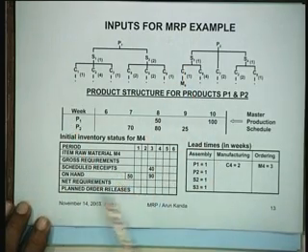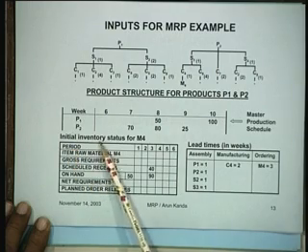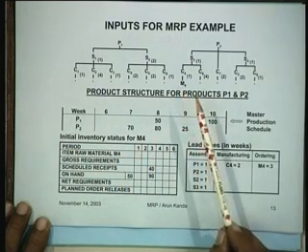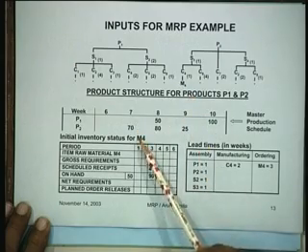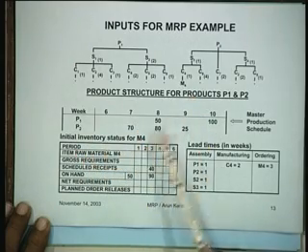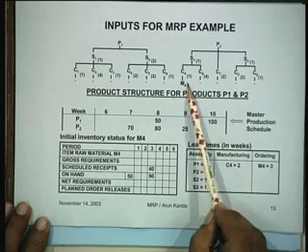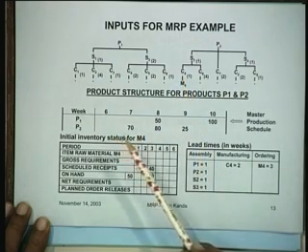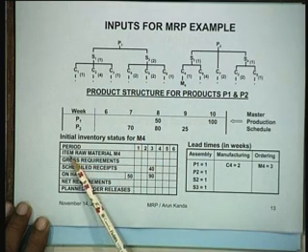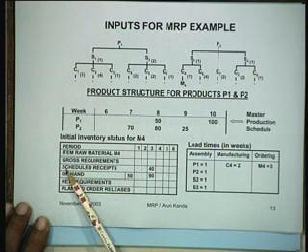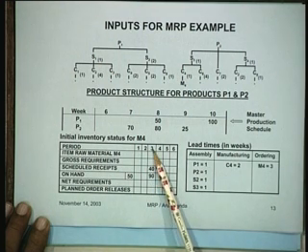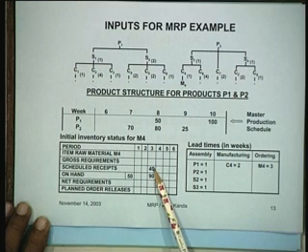The third major input that we have to give is the initial inventory status. Suppose we are giving the initial inventory status for only M4, which is the item at the bottom of this particular BOM. What this is saying is that scheduled receipts are, we are expecting 40 units of this item at the end of the third week.